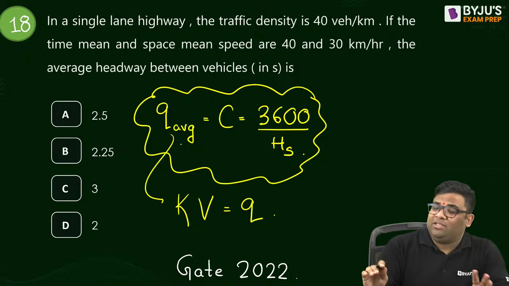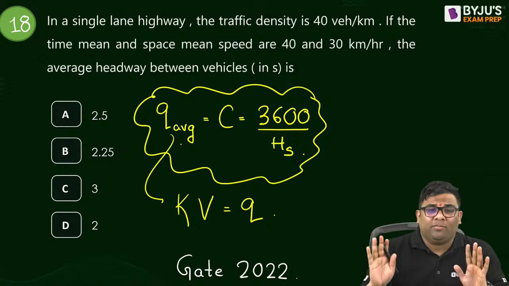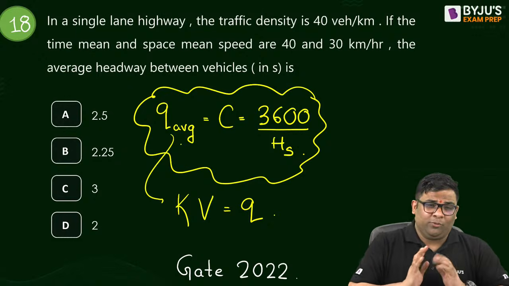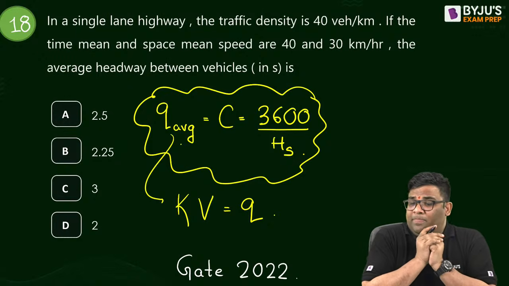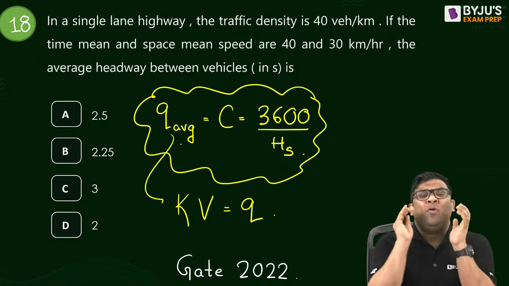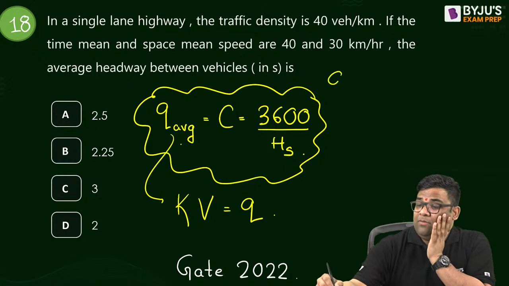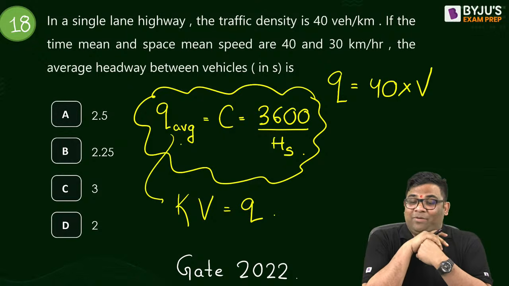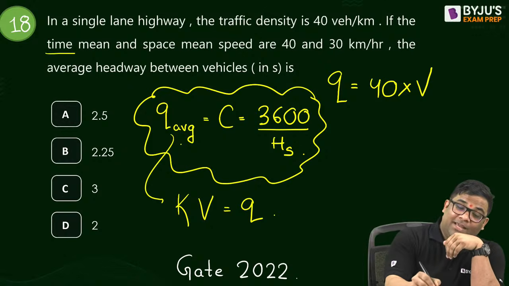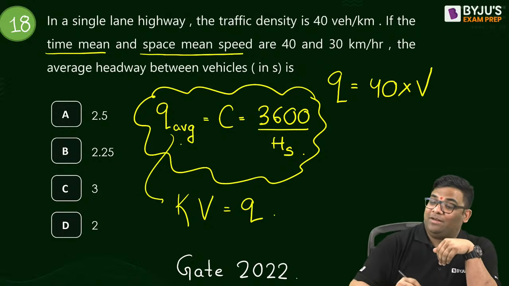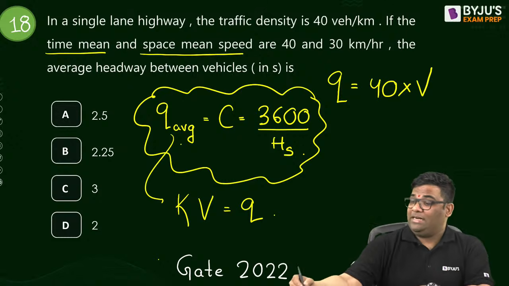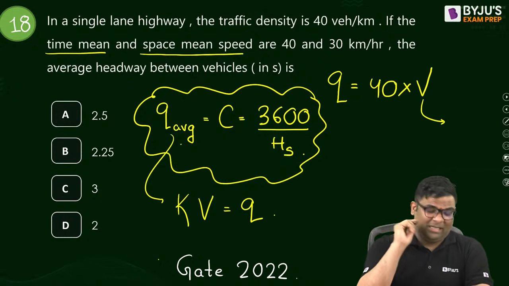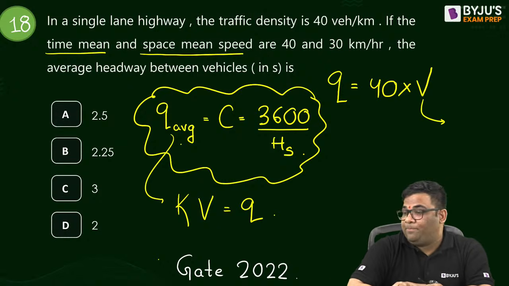And I can take what? The average is equal to capacity is equal to what? 3600 by HS. And this is K into V. Now the flow is how much? Can you say what is the flow here? K is given 40. What will I take for V? Because two V are given, na? Time mean is given and space mean is given. So which one do I take when I calculate this V? Is this time mean or space mean? Can anybody tell me this?